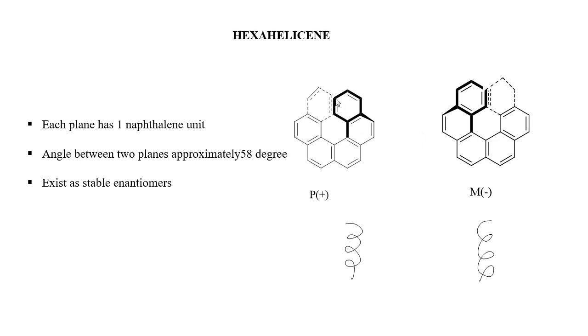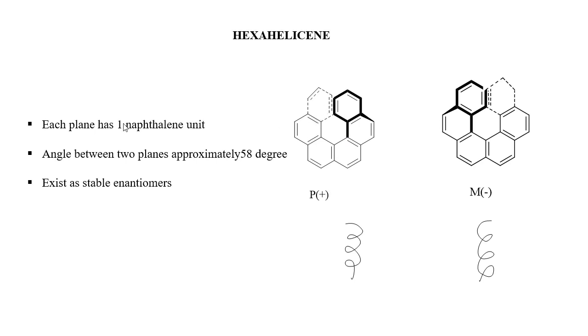If the molecule is right-handed, it is given a configuration of P or plus. If the molecule is left-handed, then the molecule will be given a configuration of M or negative. It is left-handed hexahelicene, and hence it has the configuration M. It is right-handed hexahelicene, and hence it is given the configuration P or plus.